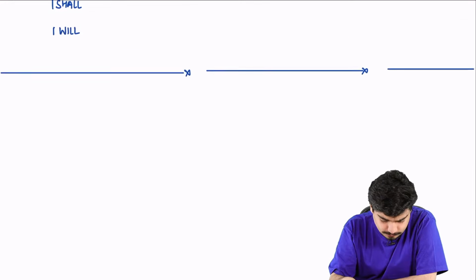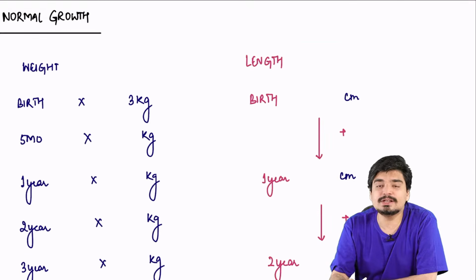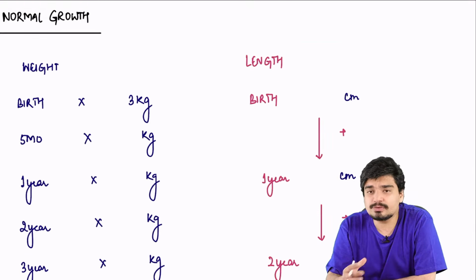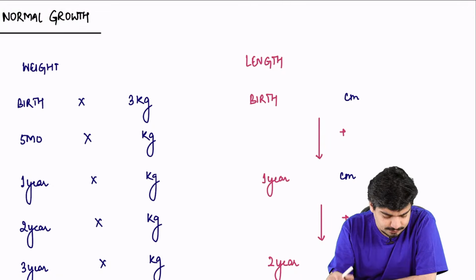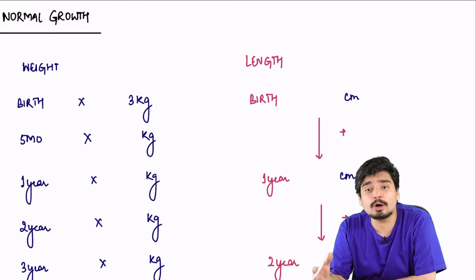All right. On that note, let's begin with the discussion of pediatrics, the most important topics. We'll first start with how normal growth occurs. Simple one-liners are very frequently asked as far as your FMG exam is concerned. So let's start with weight, and how the weight of the baby normally progresses.